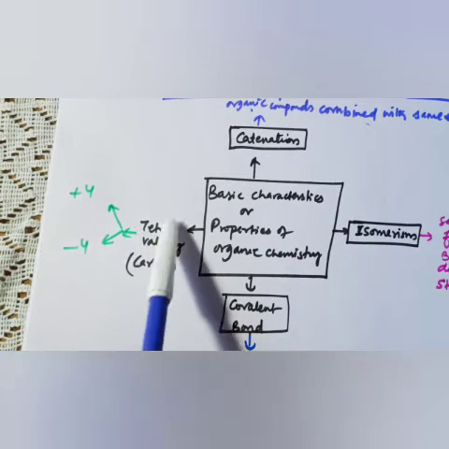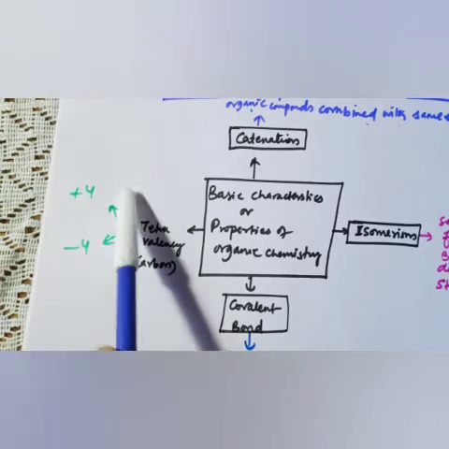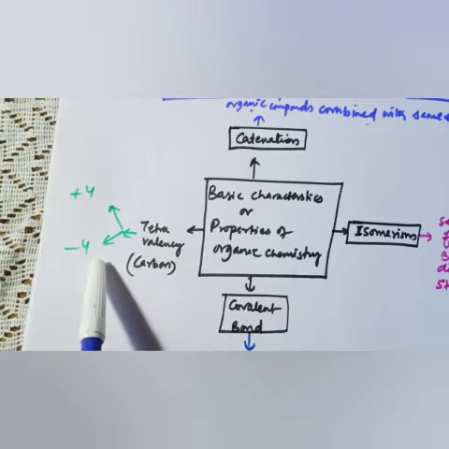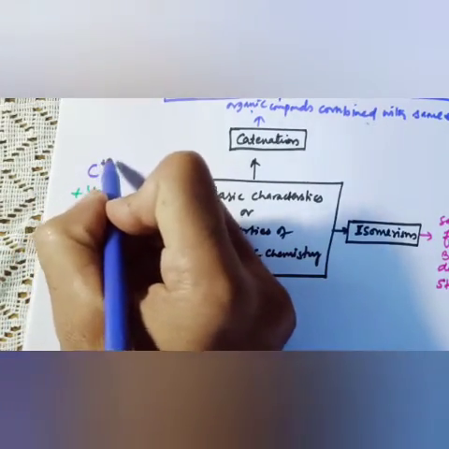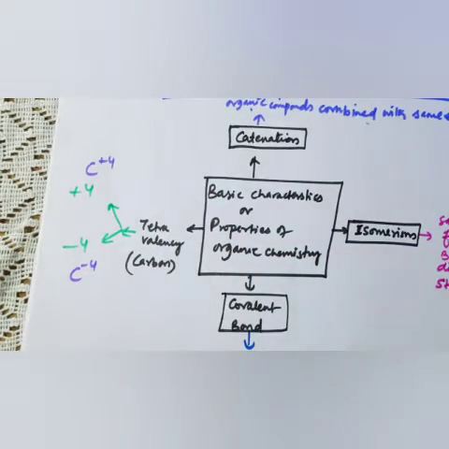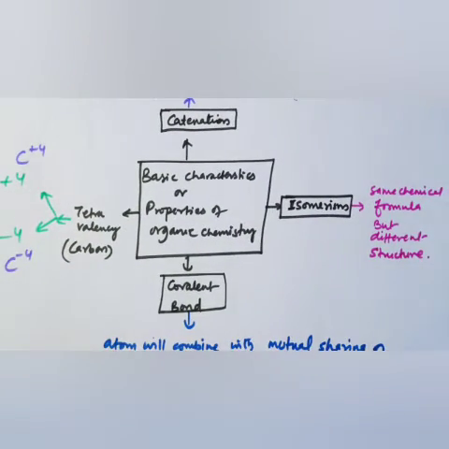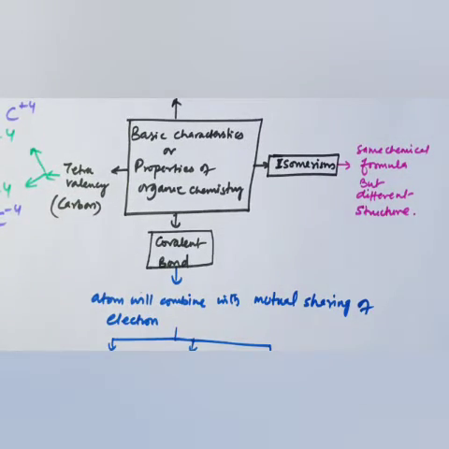By donating 4 electrons it becomes positively charged, by gaining 4 electrons it becomes negatively charged. So carbon can be plus 4, carbon can be minus 4, that is tetravalency. Now, overall, organic chemistry is hydrocarbon, so now we will simply study the hydrocarbon.